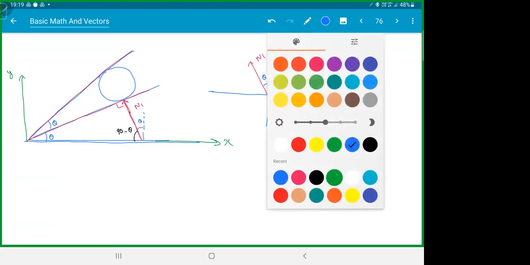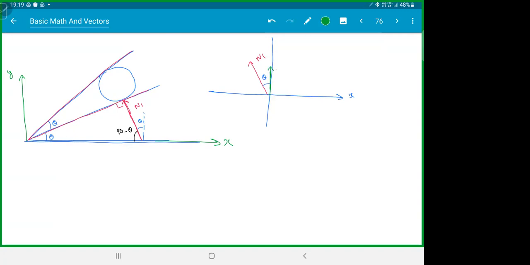So what are the components? No, this is the adjacent side. Remember, whichever side the angle touches is the adjacent side. N1 cos theta. Automatically, this side will be N1 sin theta. So you can write N1 bar is minus N1 sin theta i cap and N1 cos theta j cap. You can just leave it like that. Sure, what we did?